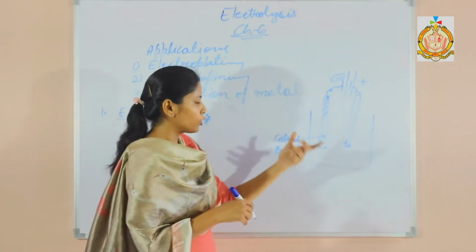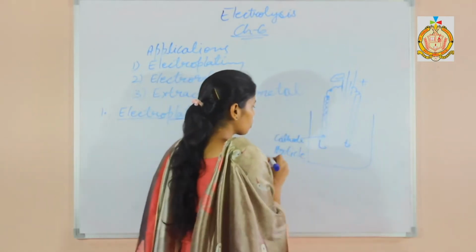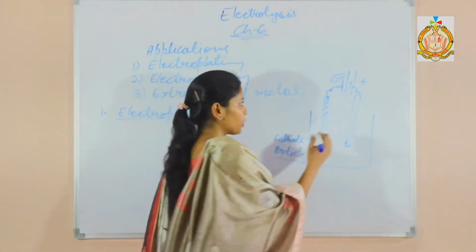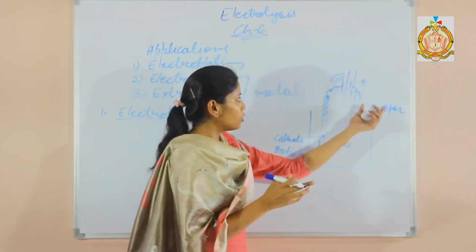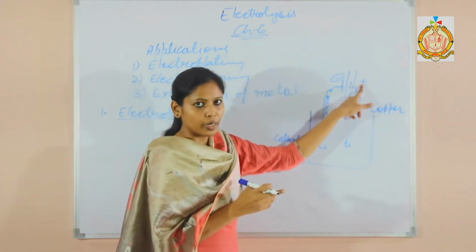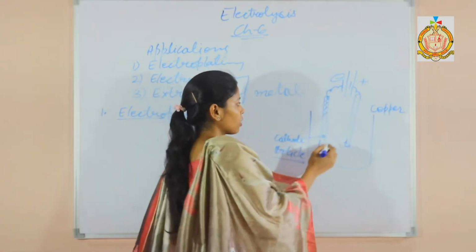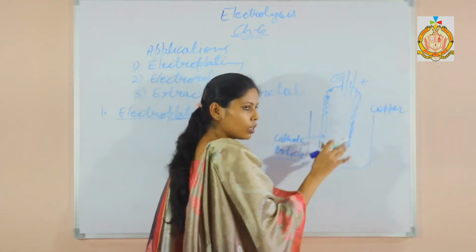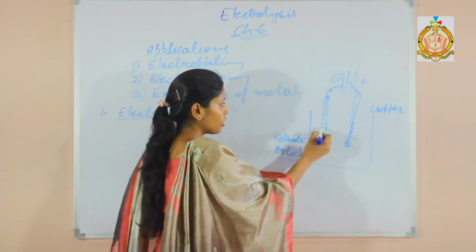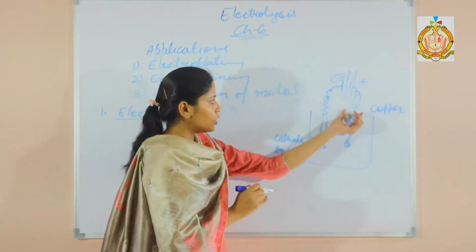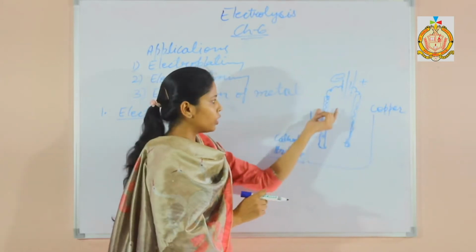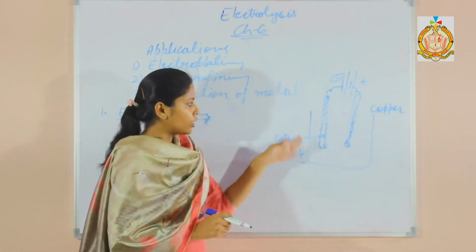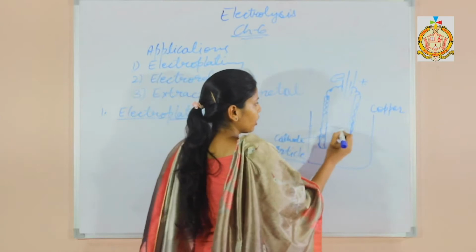For example, you are going to electroplate this spoon with copper. Then pure copper metal should be attached to the positive terminal of the battery. Because this will dissolve and deposit here. This will dissolve because it is an active electrode, it will dissolve in the solution and will deposit on the article.